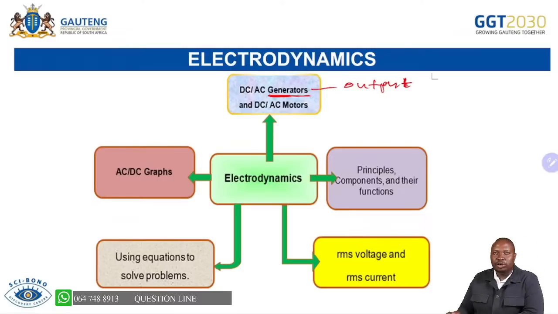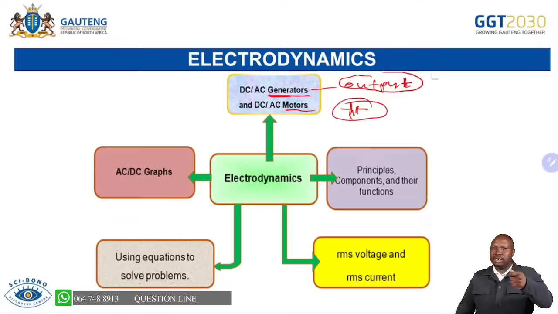So we're expecting output. We're expecting that we don't have to have a source. But when it comes to motors, you are expecting a source, a battery, a DC source that is going to bring now the electricity. There must be a source of current. So this one is using electricity. A generator is generating electricity, but a motor is utilizing the electricity. Hence, the other one is output. The other one, we need input. We bring in. Now, how will I know whether it's DC or AC?